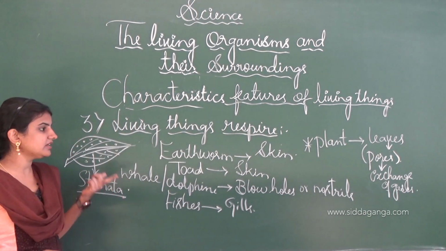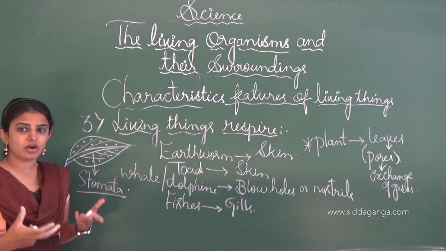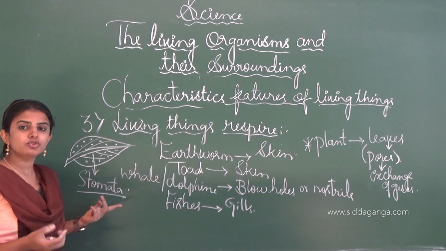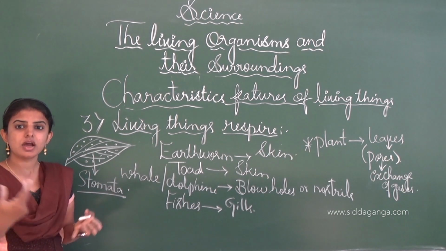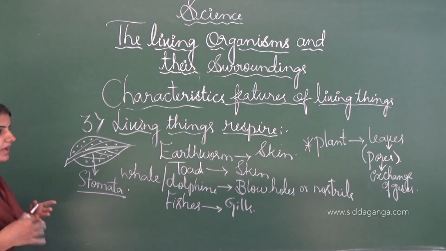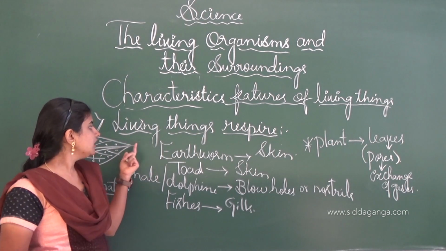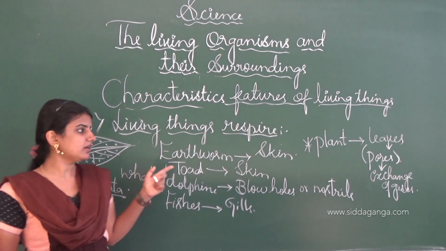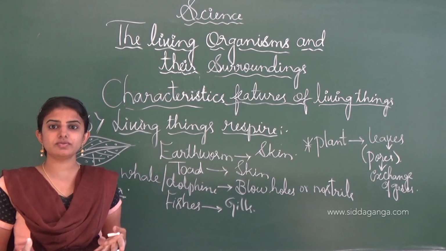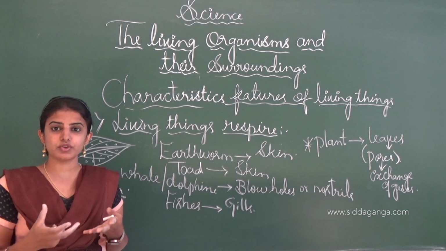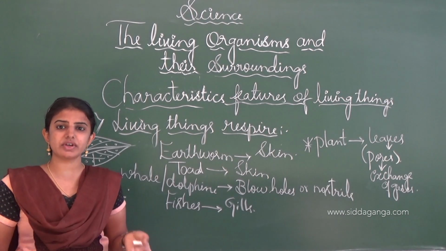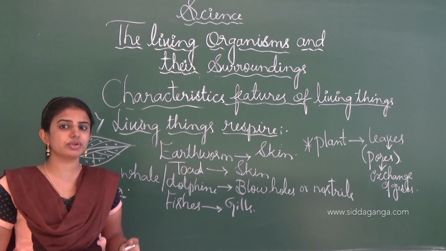And this is how we can say that even the plants have a different respiratory organ, like these holes, that is the stomata, through which the exchange of gases like carbon dioxide and oxygen takes place, and thereby plants also respire. See, living things respire. Respiration is a very important phenomenon, because food gets oxidized in this process, and thereby we get the energy to carry out the different life activities in our day-to-day life.